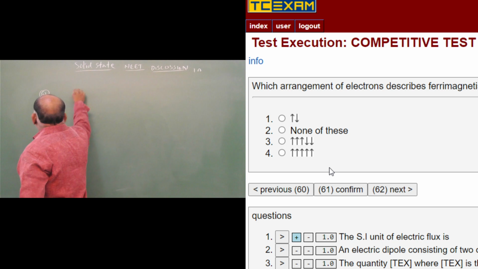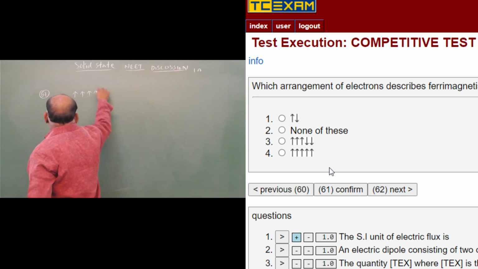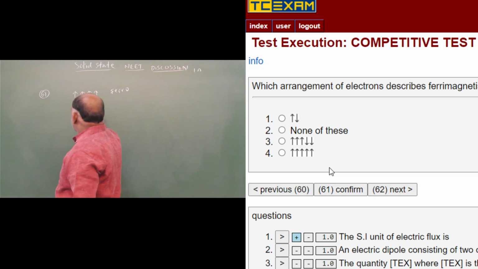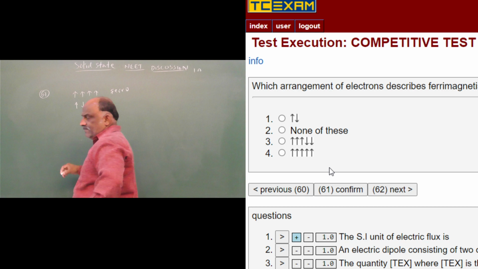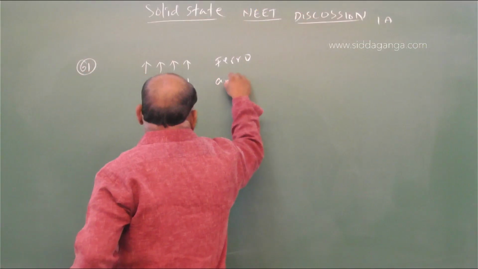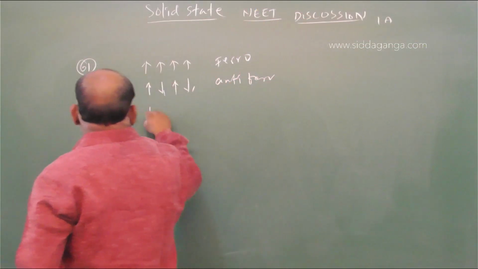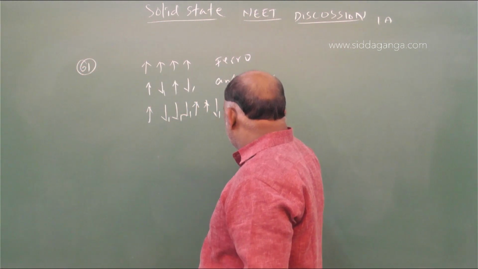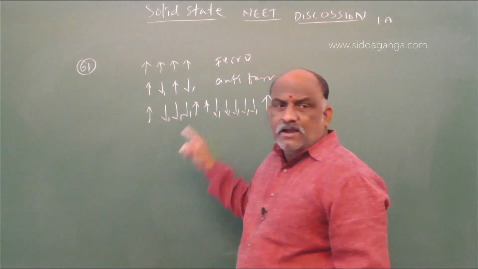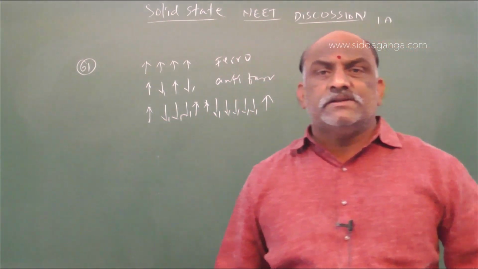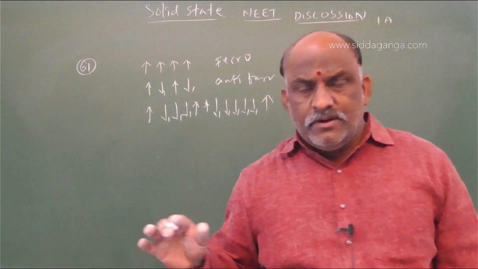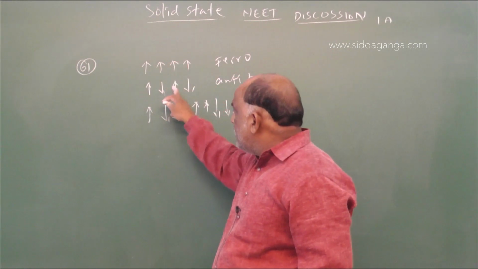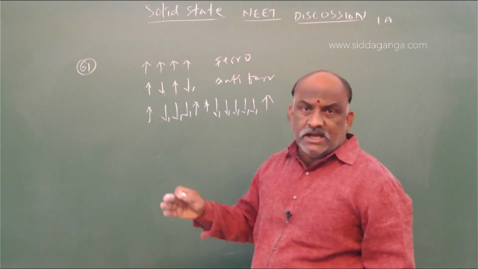All the domains in the same direction, this is ferromagnetism. If one domain is clockwise, the next anti-clockwise, clockwise, anti-clockwise, this is said to be antiferromagnetism. In the first example, all are in the same direction: ferro. In the second example, up, down, up, down, one clockwise, the second anti-clockwise: antiferro.